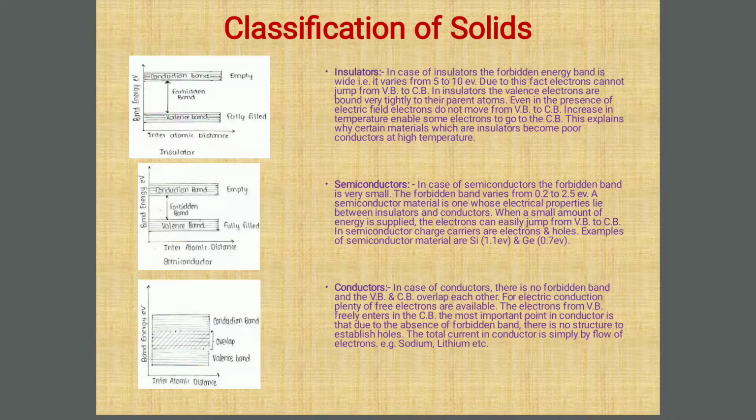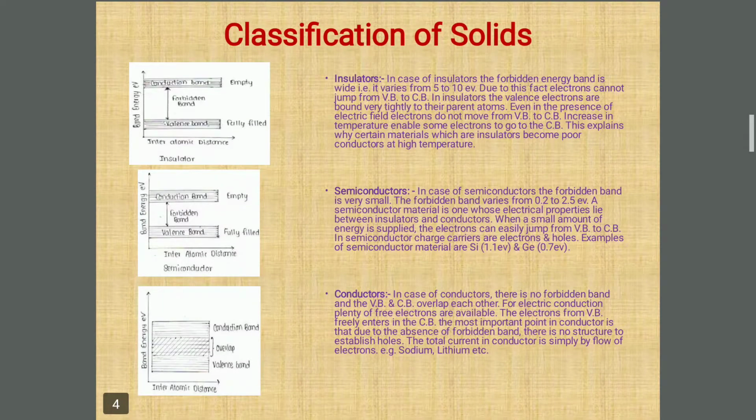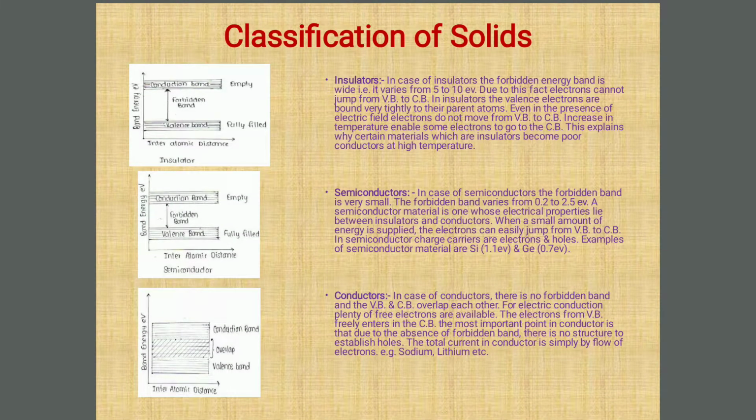So electrons can easily move from valence band to conduction band, and due to absence of forbidden band, there is no structure to establish holes, means the total current in a conductor is simply by flow of electrons, for example sodium, lithium, etc. So by using the band theory of semiconductors and the definitions of valence band, conduction band and forbidden band, we have classified these solids into insulators, semiconductors and conductors.